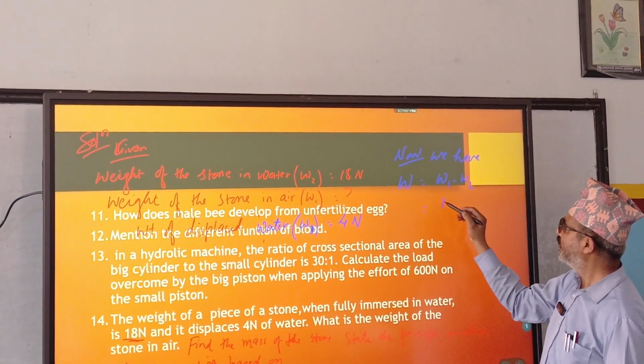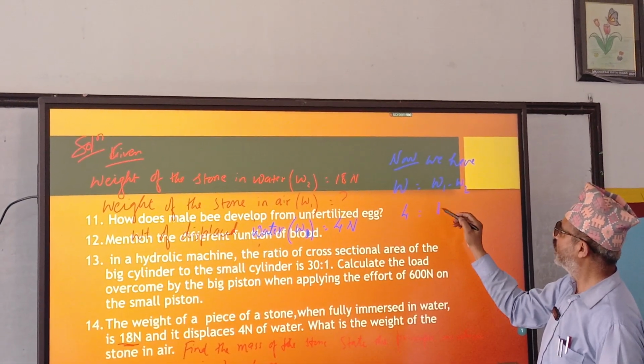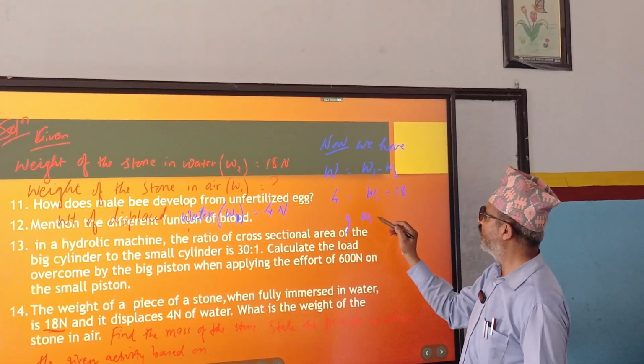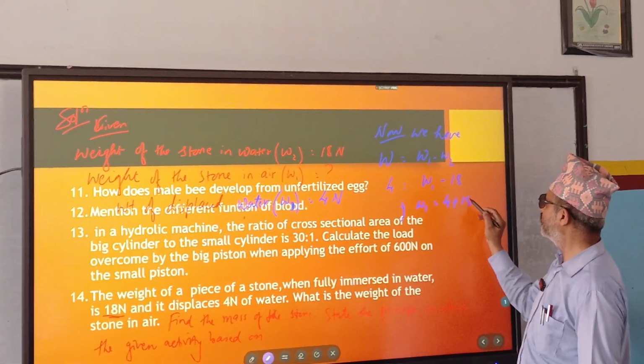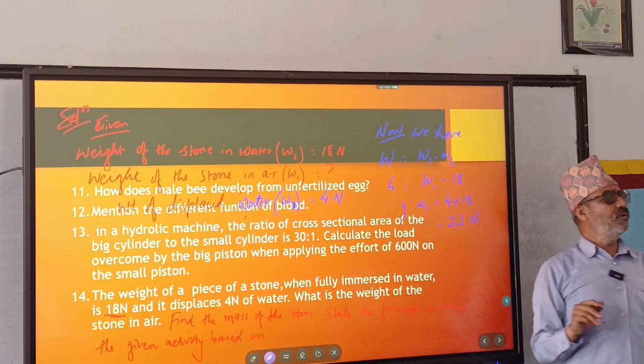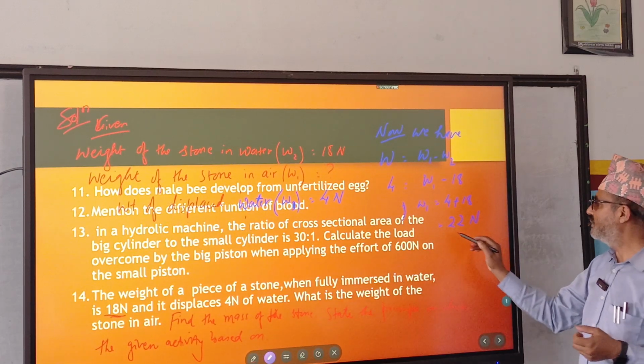Here W is 4, here W1 minus 18. Then W1 equals 4 plus 18, how much Newton? 22 Newton. Always keep in mind, weight of the body is maximum in air, a bit less in water because of upthrust. So this is the weight.